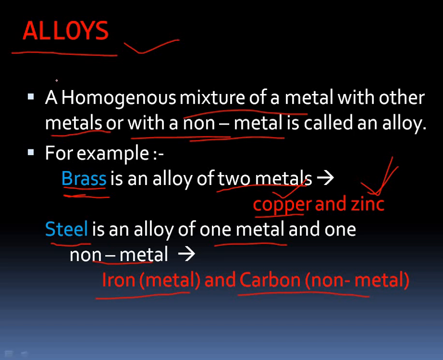So understand the topic of alloy. An alloy is a homogeneous mixture of a metal with any other metal or maybe a non-metal, that is called an alloy. And an alloy must have different properties from a pure metal, and those properties we use for our benefit.